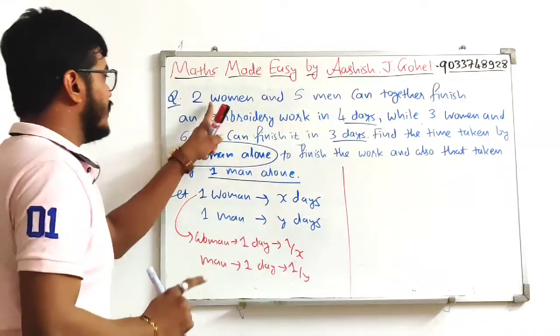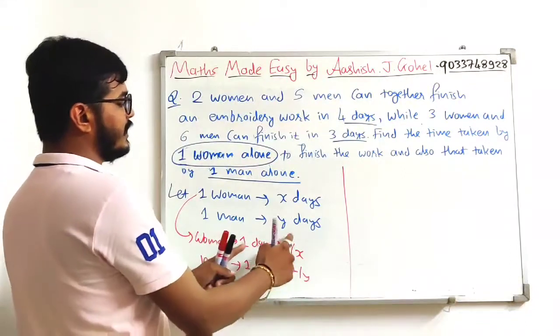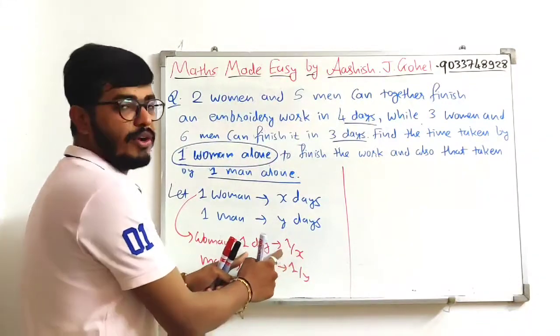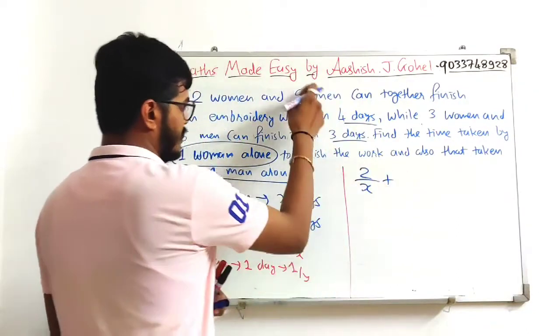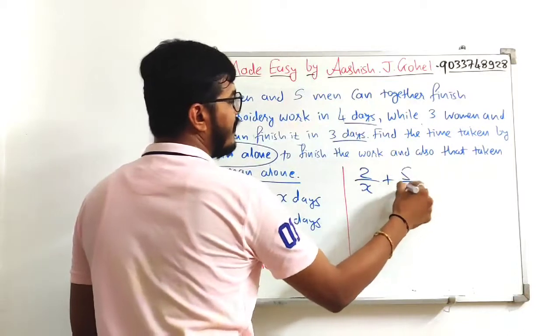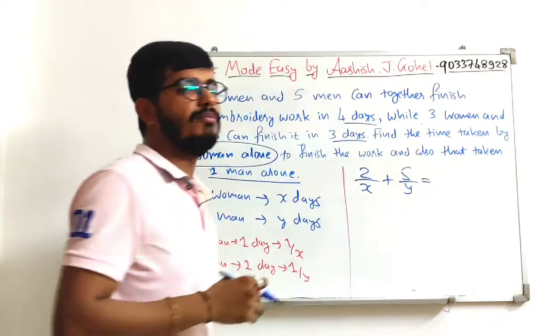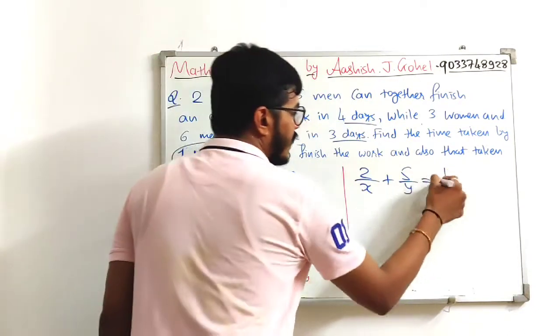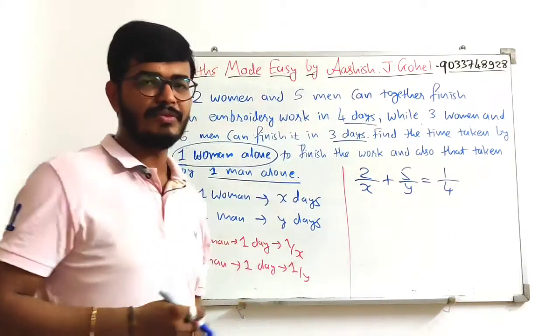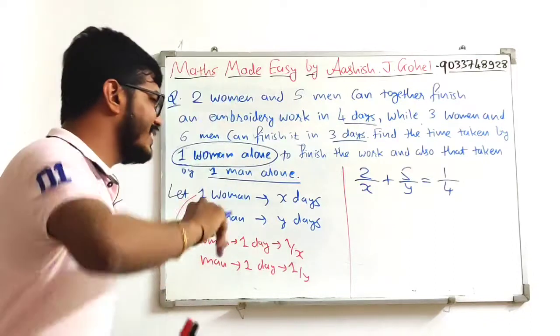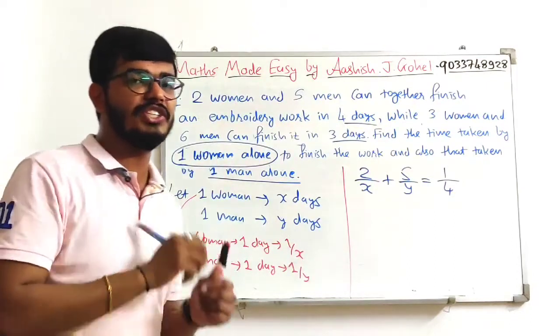Now if one woman can complete 1 upon X work in one day, then two women can complete 2 by X, plus 5 men means 5 by Y, and together they will complete how much work? 1 upon 4, because total work is completed in 4 days. Isn't it easy? Yes.